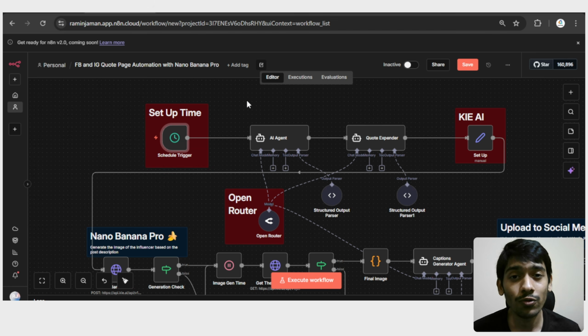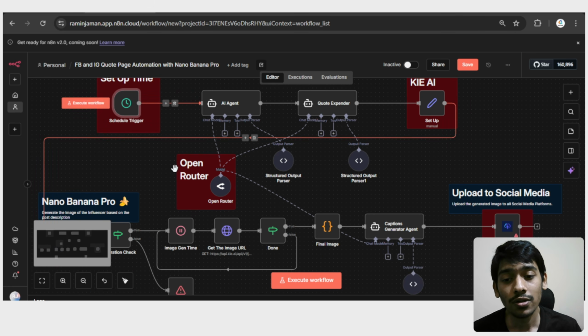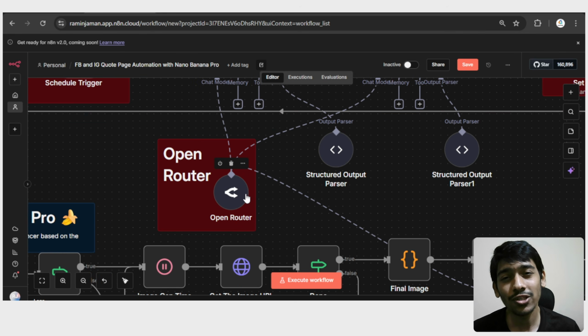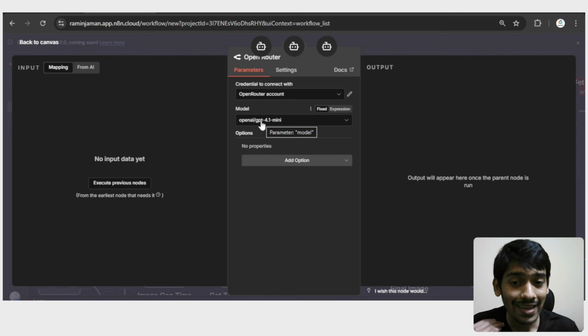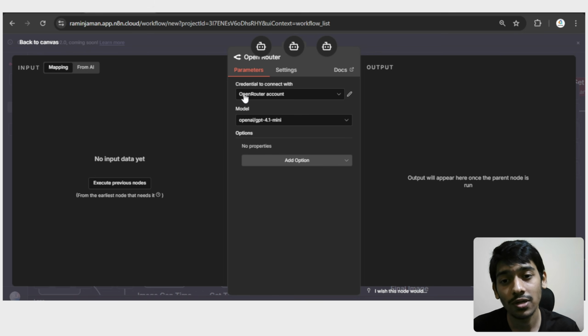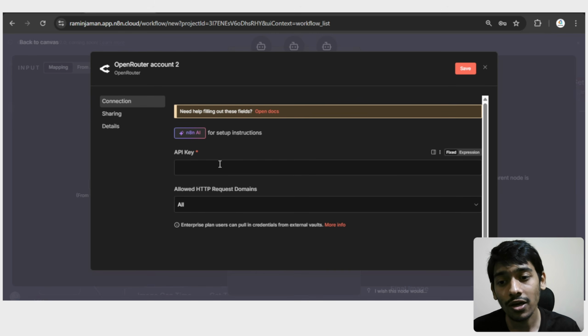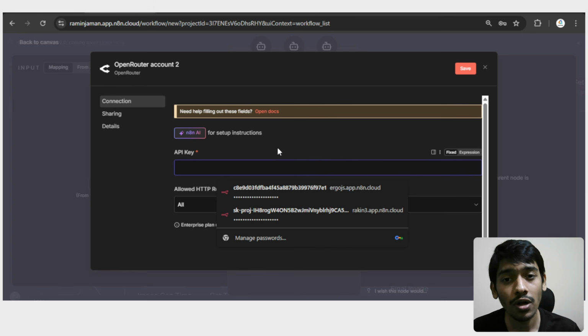The second thing you have to do is set up OpenRouter, because that's the brain of the complete AI system. If I open the OpenRouter node, you can see that we're using GPT 4.1 mini, which is an AI model of OpenAI. To get access to this model, you have to set up OpenRouter, and in this case just go with create new credential, and here you have to give the credentials of OpenRouter. How can I do that?